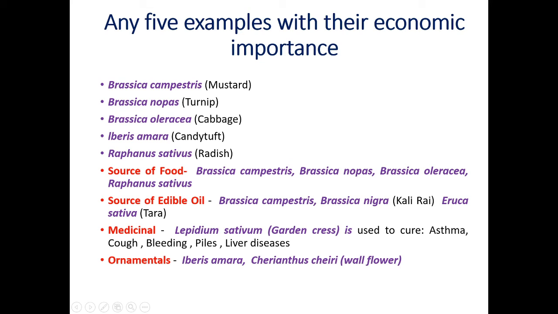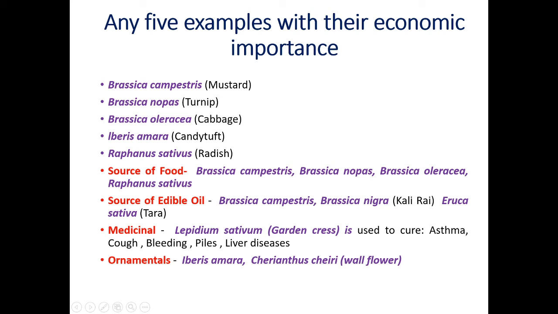Now these 3 plants are used economically for edible oil. Now some medicinal importance is also there. Lepidium sativum, garden cress. It is used to cure asthma, cough, bleeding, piles, liver diseases. These diseases can be cured with the help of leaves and other parts of the plant body.